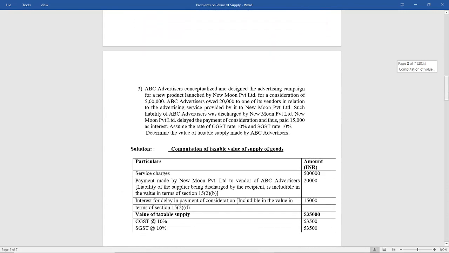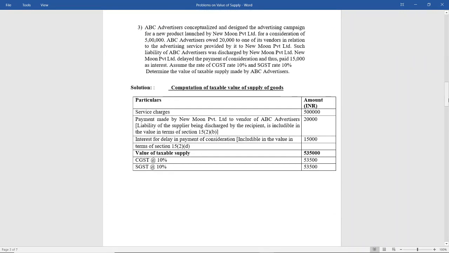Next, if you remember the provisions of section 15 subsection 1, 2 and 3, you can solve any problem. Third one: ABC advertisers conceptualized and designed the advertising campaign for a new product launched by New Moon Private Limited for a consideration of 5 lakh.